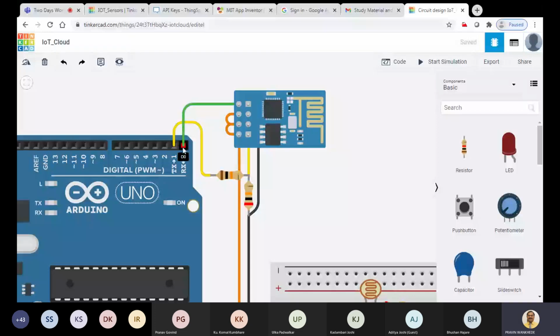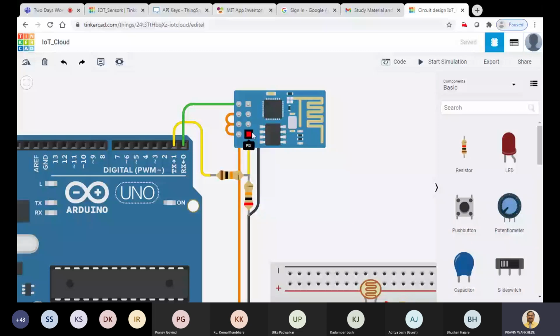But in the second case, the Arduino is transmitting the data and we are receiving it at the Wi-Fi module. The problem is that the Arduino is going to transmit 5 volt level data. So the 5 volt data will be received at the Wi-Fi module, and that is not expected.